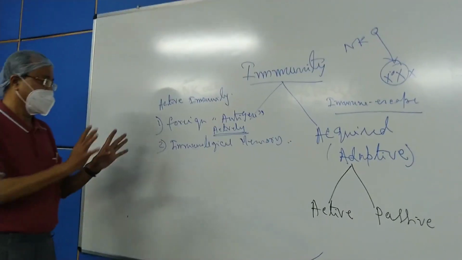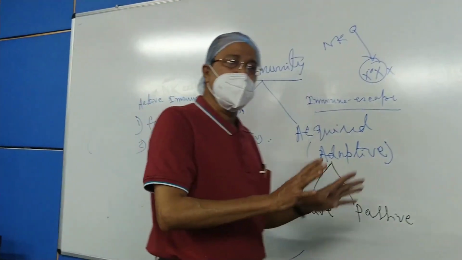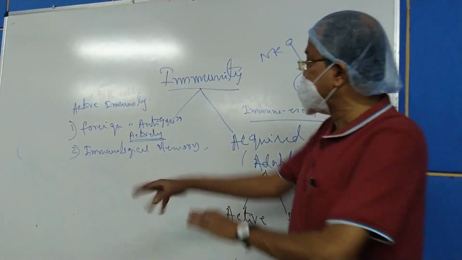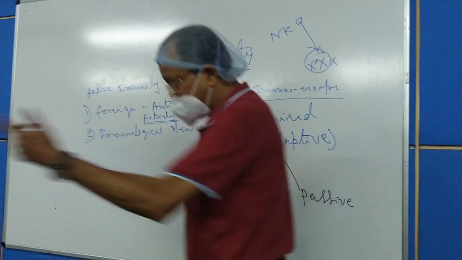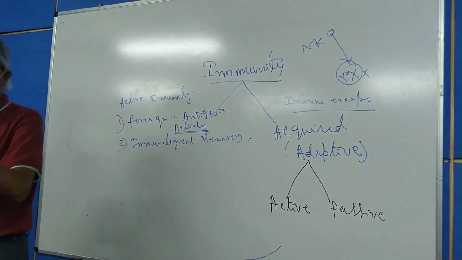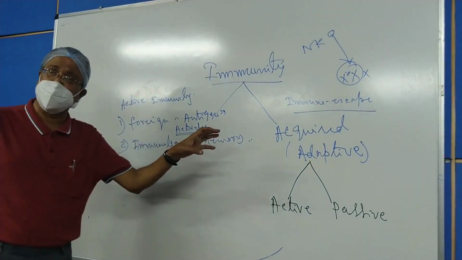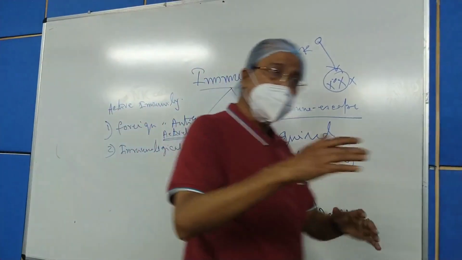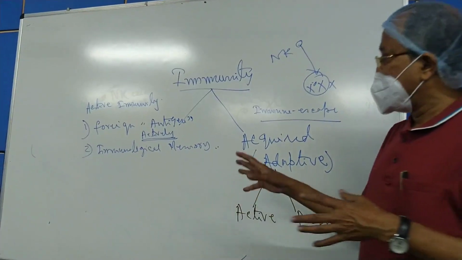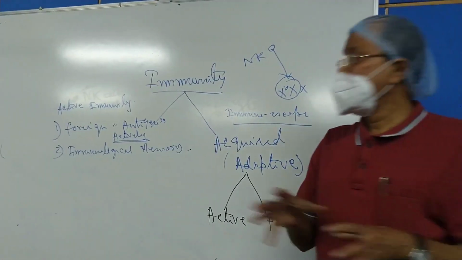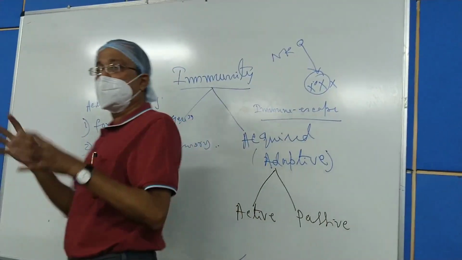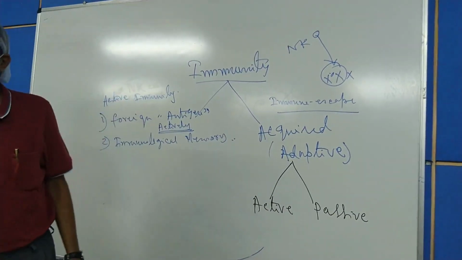And second one, there will be development of immunological memory against that particular antigen, so that whenever the antigen tries to enter that biological system for the second time, it will be immediately neutralized by the immunocompetent cells already developed during the first invasion.